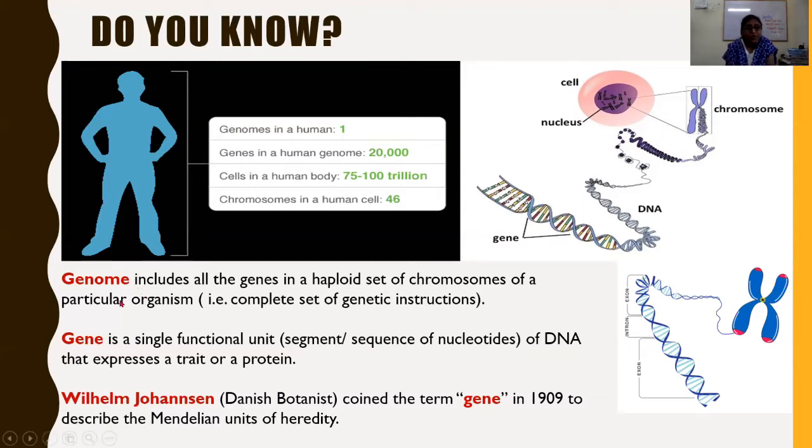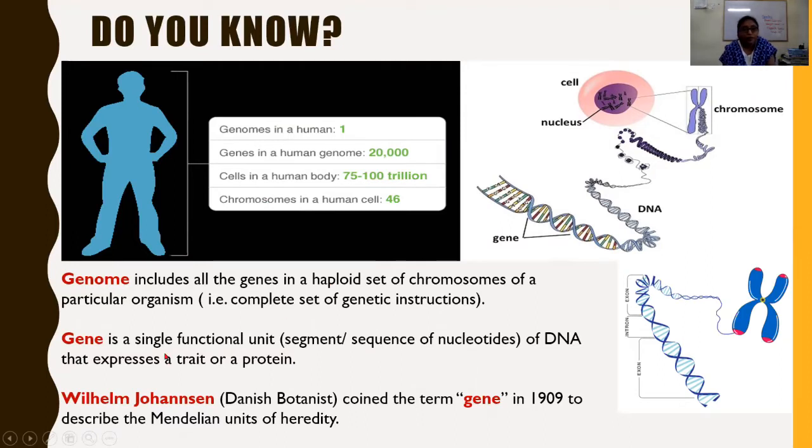So what I'm telling, genome includes all the genes. That means complete set of genetic information, all the genes present in one haploid set of chromosomes, meaning 23 chromosomes. There are two haploid sets, one from mother, one from father. Genes in the human genome is about 20,000. Cells in a human body, 75 to 100 trillion. Chromosomes in a human cell, 46, that is 23 pairs.